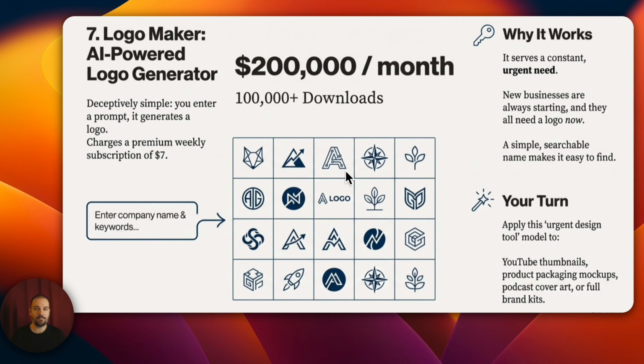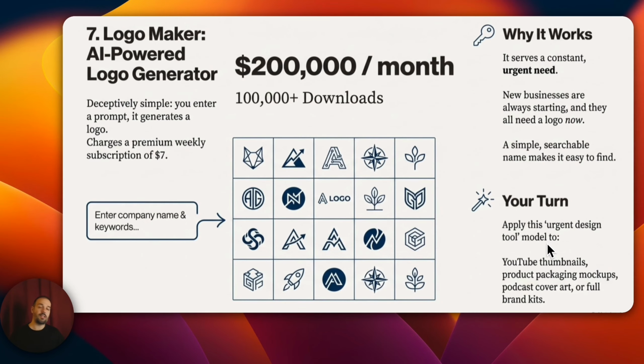Just because we're interested in AI and we know about it doesn't mean everyone else does too. And even if they do know, not everyone has the time to do it themselves. They just want to use it. They just want to get a few logos made. They're not going to go and build an app for that. They'll just use what's already available. That's why this app is making $200,000. At the same time, there are always new businesses opening. There's always something new being created, and there's always a need for logos.